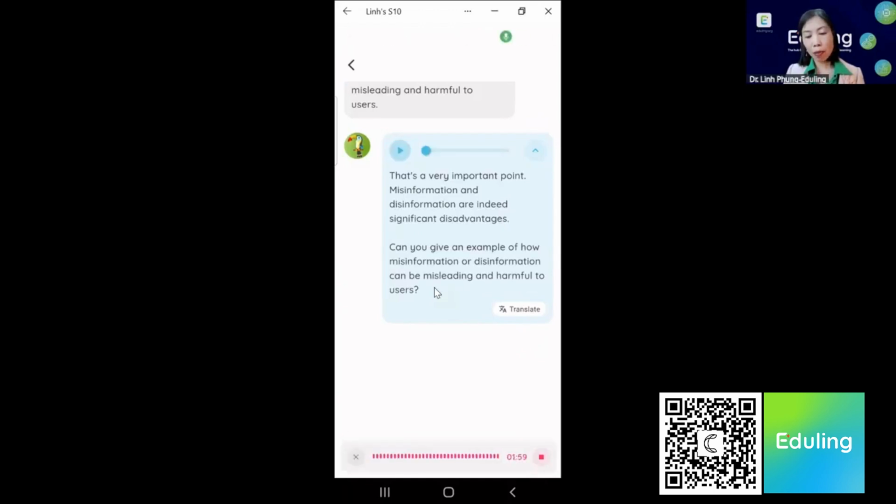For example, during the global COVID-19 pandemic, there's so much information about sources of the virus and ways to treat the virus, some of which are not accurate. And this led users to take actions that are not beneficial for their health.